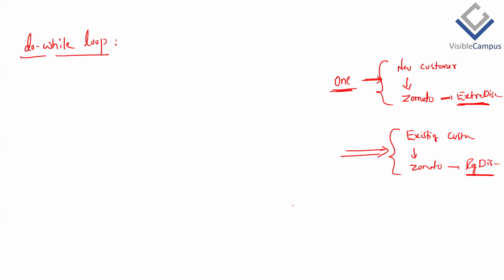Correct or not? So for such requirements, we execute once without checking the condition, and from the next time onwards we check the condition. I repeat, the first time is without checking the condition, it's a special condition, and from the remaining times onwards, it's a regular condition. To fulfill such requirements, for loop is not suitable, and while loop is not suitable. That's where the Java people introduced one more loop called the do while loop. So first, what is the syntax and how is it different from the regular while loop? That we will understand here.